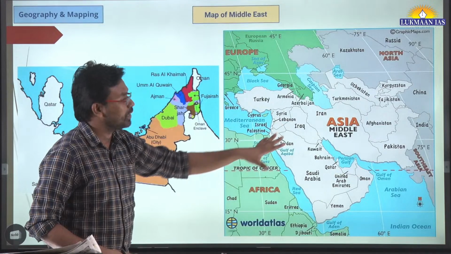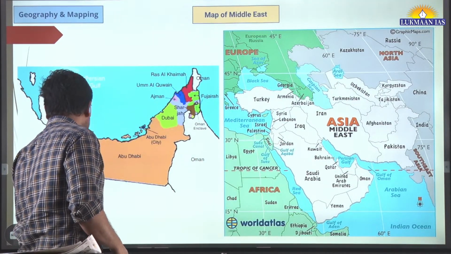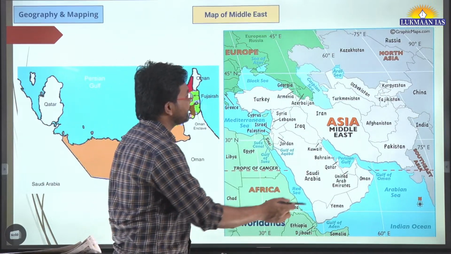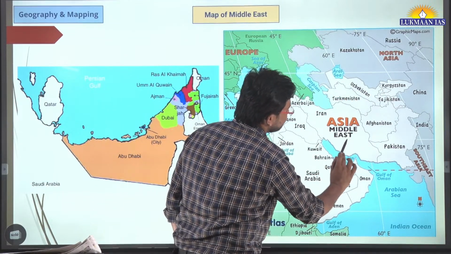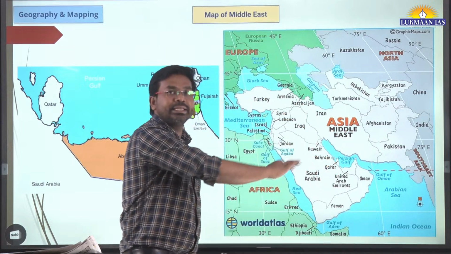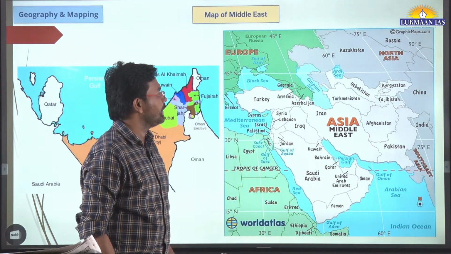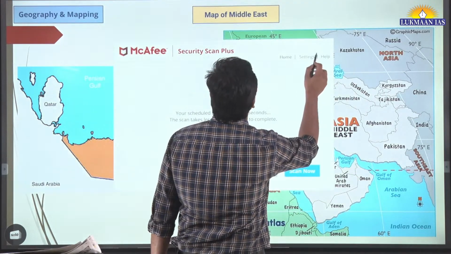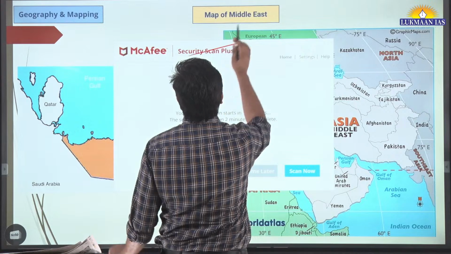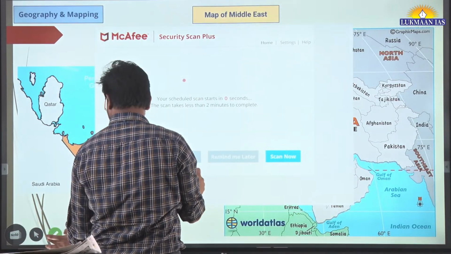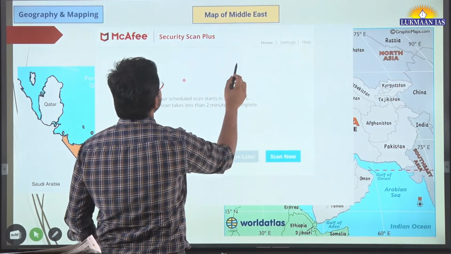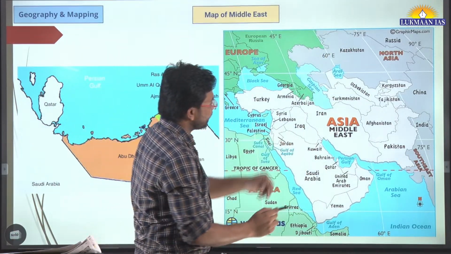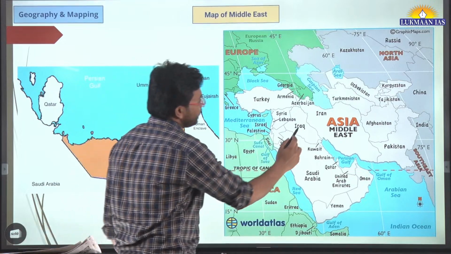Over here we have the Middle East portion. Let us quickly locate the countries that are part of the Middle East. Generally, these countries highlighted in a gray shade in this map are part of the Middle East countries. It includes Iran.